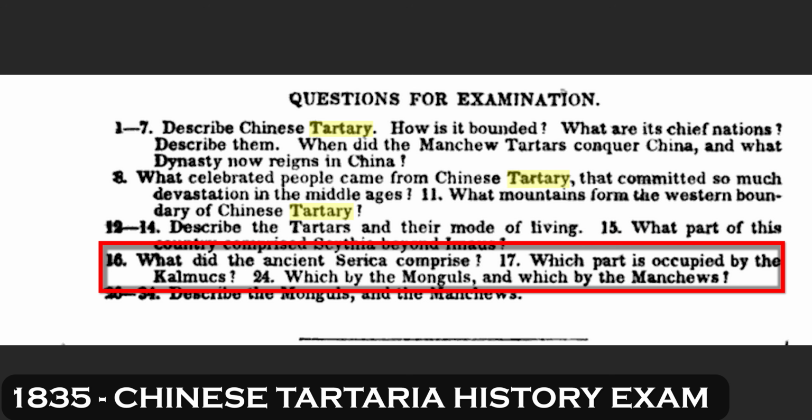And 17, which part is occupied by the Kalmyks, which by the Mongols, and which by the Manchus?